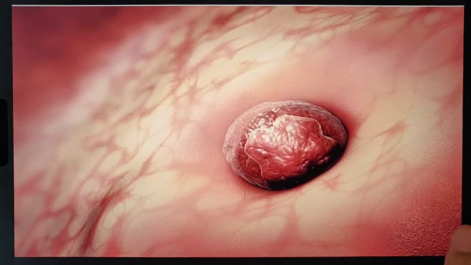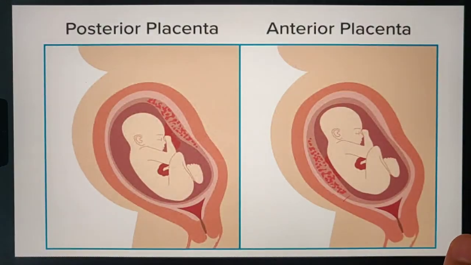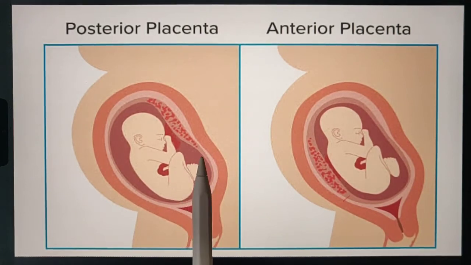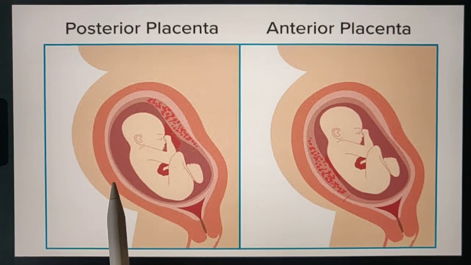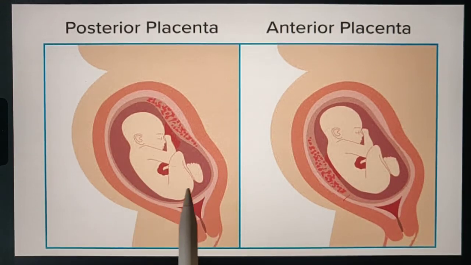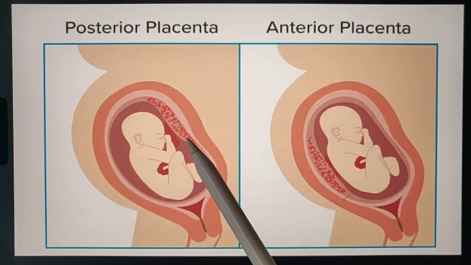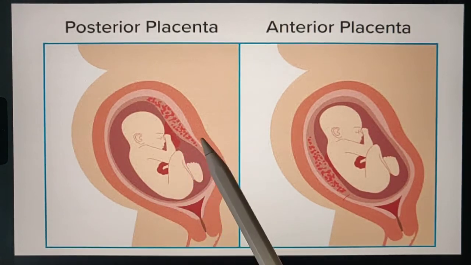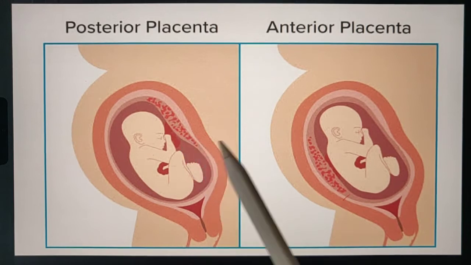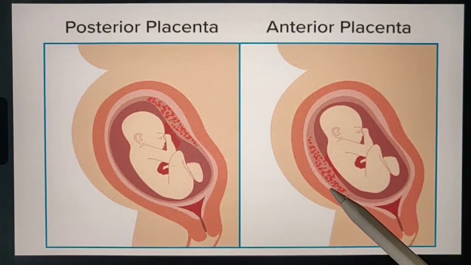This happens with the help of trophoblast. After implantation, there is differentiation into placenta. Here you can see the anterior abdominal wall, anterior wall of the uterus, endometrium, amniotic sac with amniotic fluid and fetus, and here you can see the placenta, internal os and external os. Here it is called posterior placenta and this is anterior placenta.